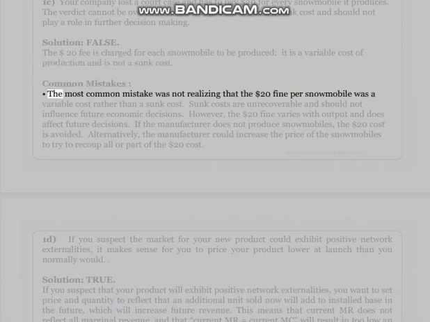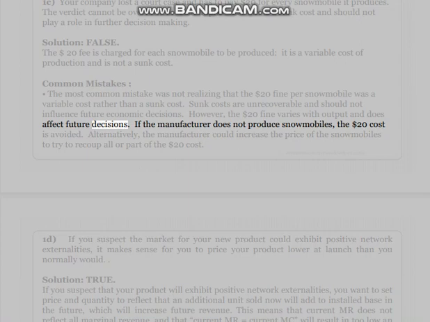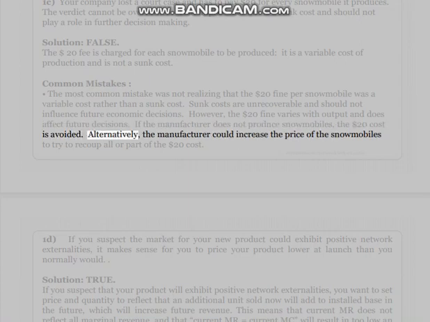Common mistakes. The most common mistake was not realizing that the $20 fine per snowmobile was a variable cost rather than a sunk cost. Sunk costs are unrecoverable and should not influence future economic decisions. However, the $20 fine varies with output and does affect future decisions. If the manufacturer does not produce snowmobiles, the $20 cost is avoided. Alternatively, the manufacturer could increase the price of the snowmobiles to try to recoup all or part of the $20 cost.